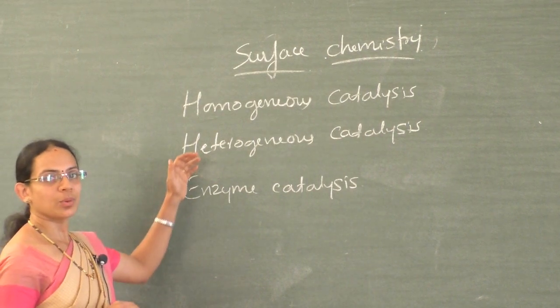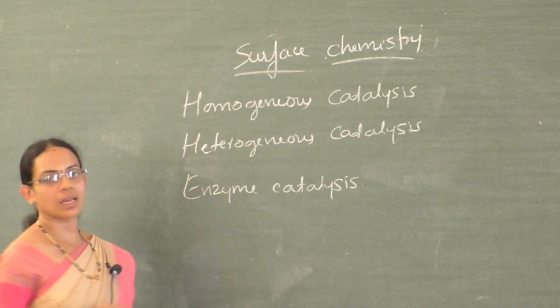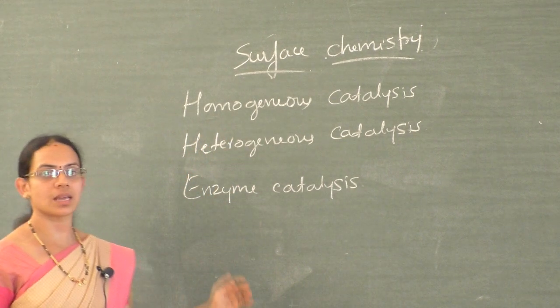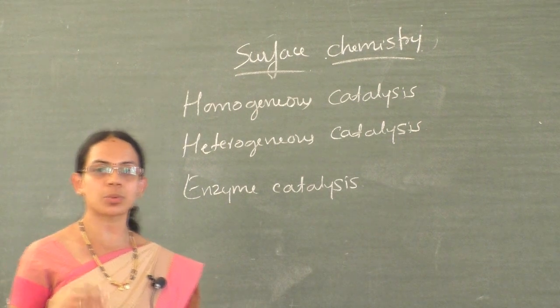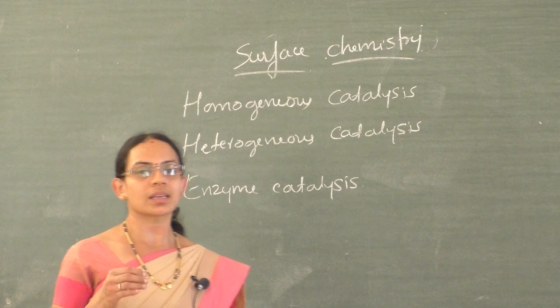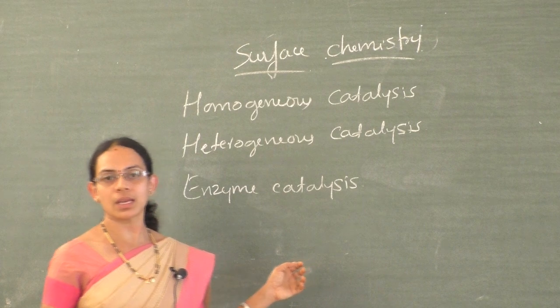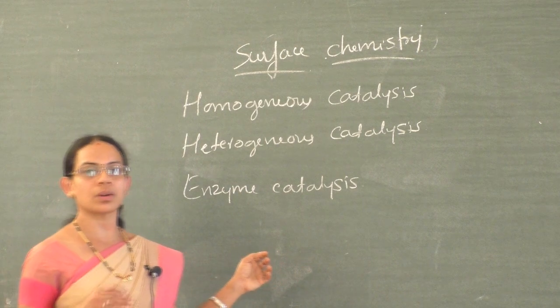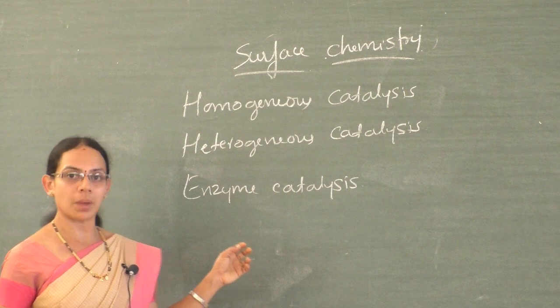So we have studied catalysis and the types of catalysis: homogeneous catalysis, heterogeneous catalysis and enzyme catalysis. I repeat, catalysis is a process which takes place in the presence of a catalyst, and a catalyst is a substance which increases the rate of the reaction without itself undergoing any change in chemical composition or in mass.